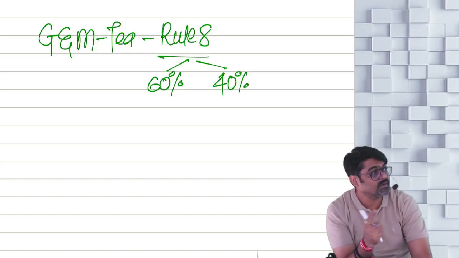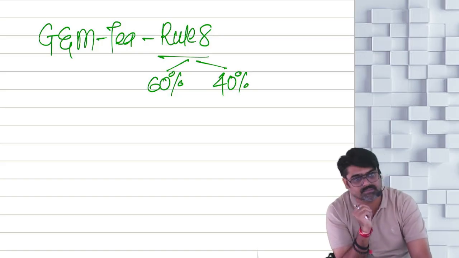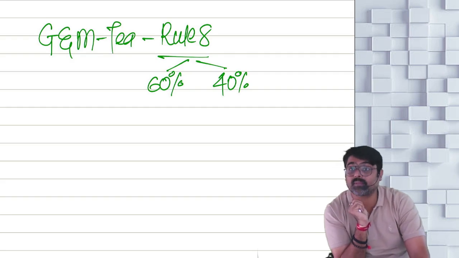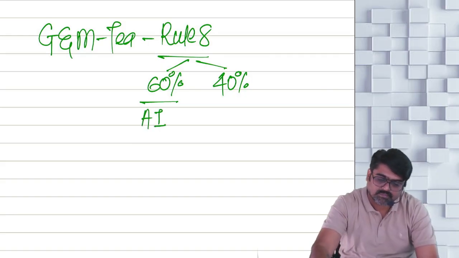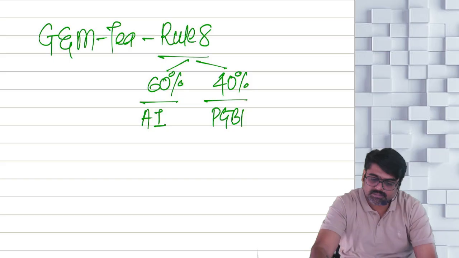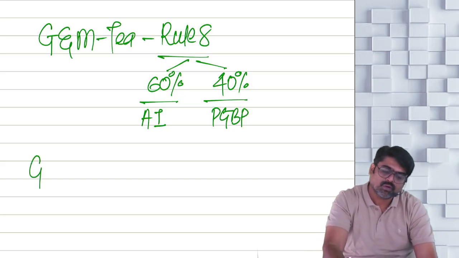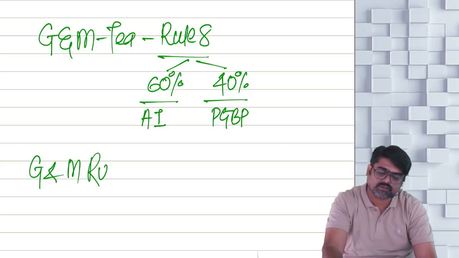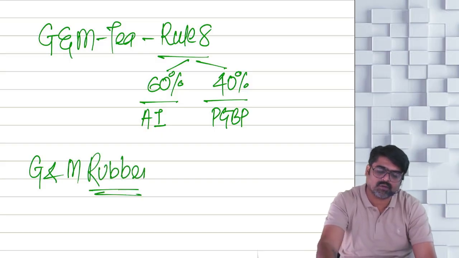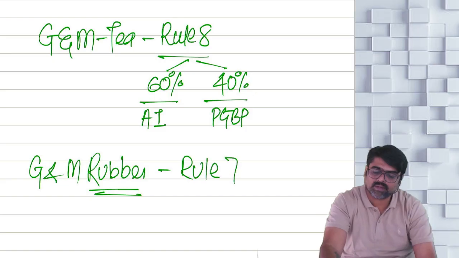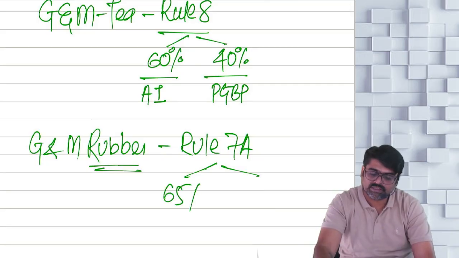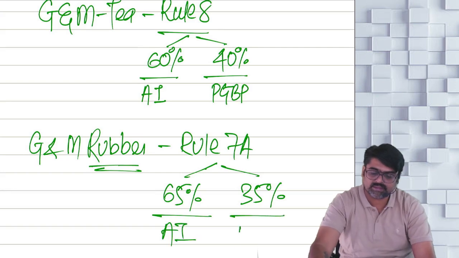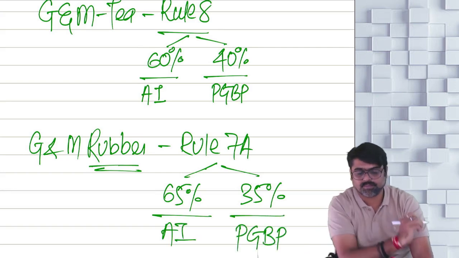Rule 8. If it is from growing and manufacturing tea, 60% what? Agriculture income, and 40% PGBP income. Now if growing and manufacturing of rubber is there, then Rule 7A will be applicable. Which says that 65% and 35%: 65% will be agricultural income and 35% will be PGBP income.